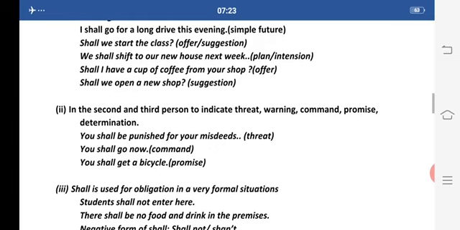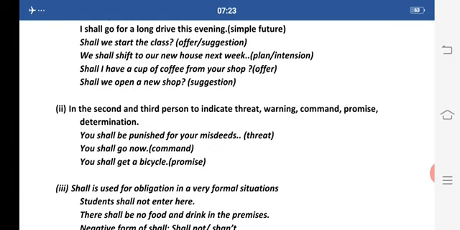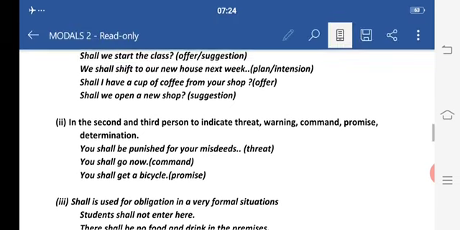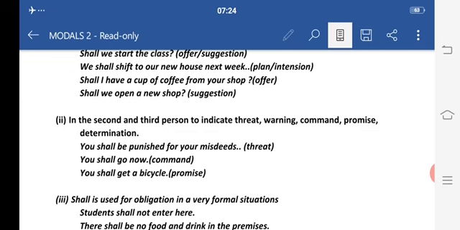Now in second and third person, it is used to indicate threat, warning, command, promise and determination. You shall be punished for your misdeeds. Now this is a kind of threat, or you may say a kind of warning. You shall go now. This is a command. You shall get a bicycle. Now this is a promise. Now you have seen the use of will and shall.